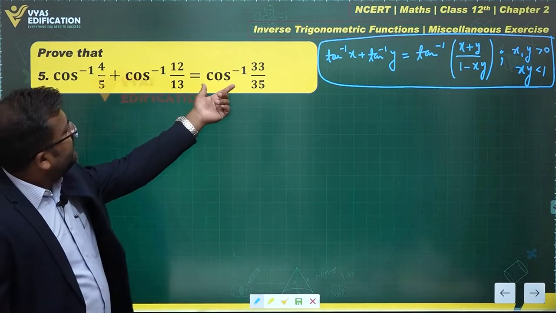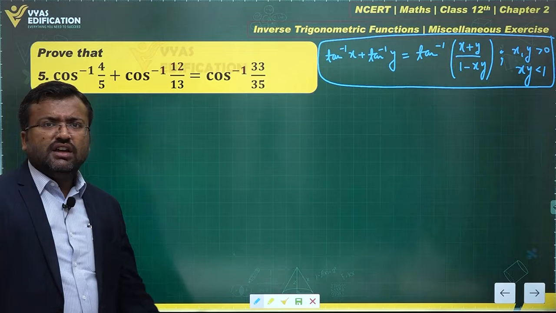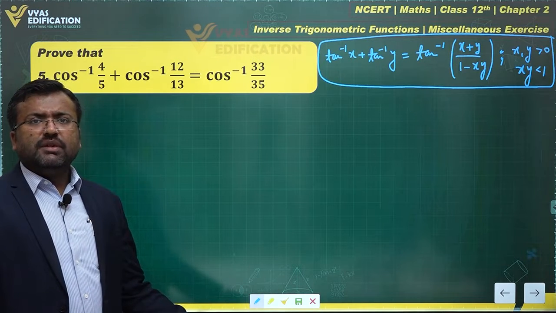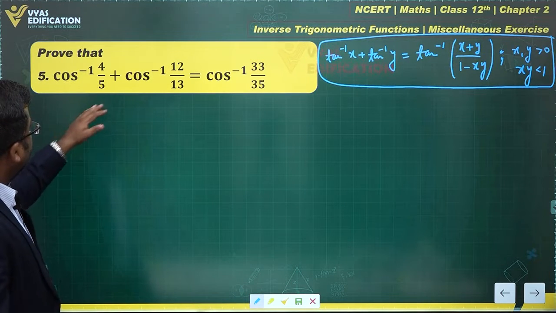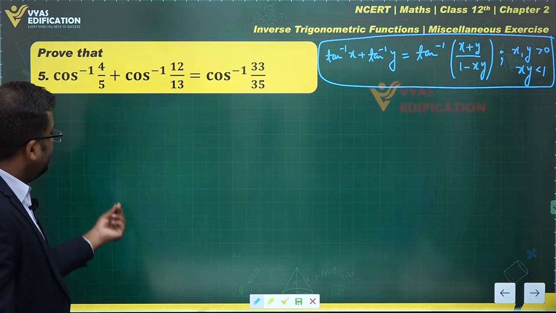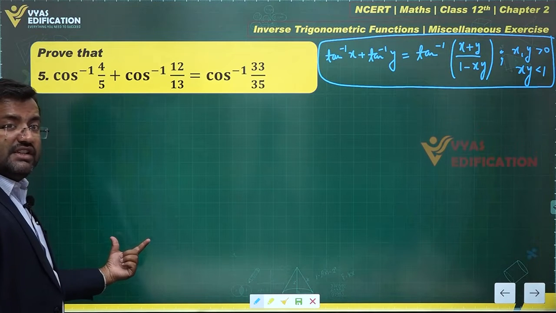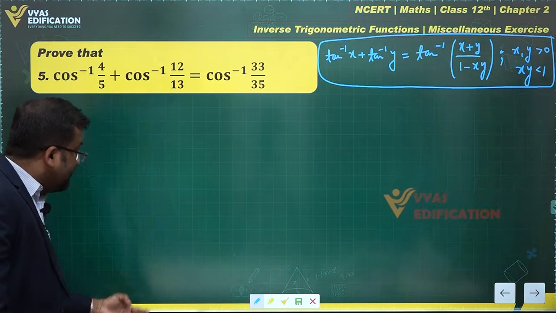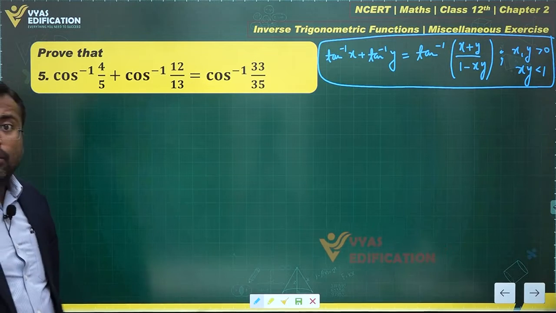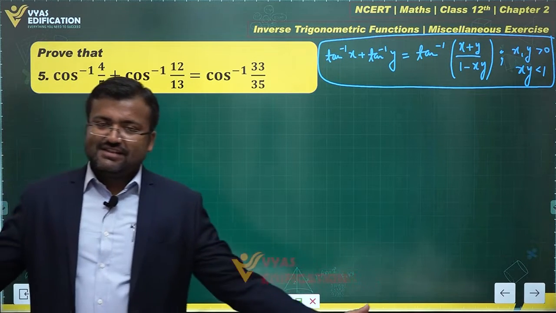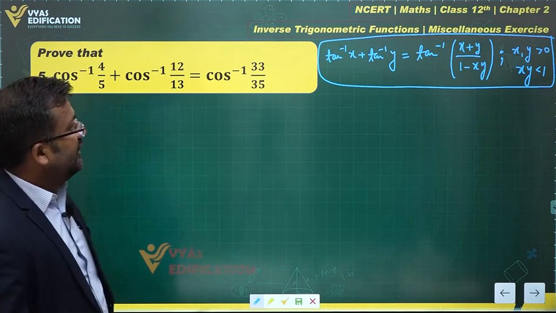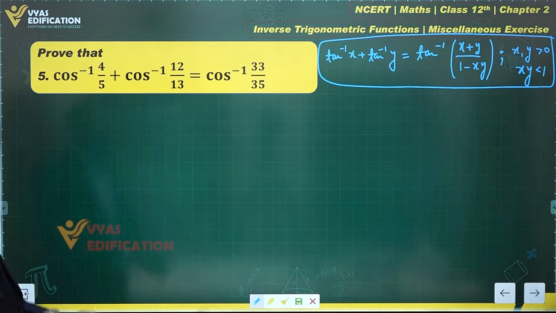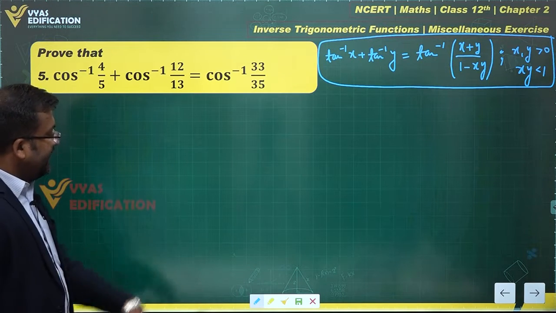Oh, but there is no tan inverse on the right hand side. Why worry about that from the very beginning? We will convert this in terms of tan inverse, and this in terms of tan inverse. You will add them together. You will get a result in terms of tan inverse. Yes, you will convert that again in terms of cos inverse and you will get that. Oh, is it so? Yes. Then let's do it. Yes, let's do it. Let's begin by writing let